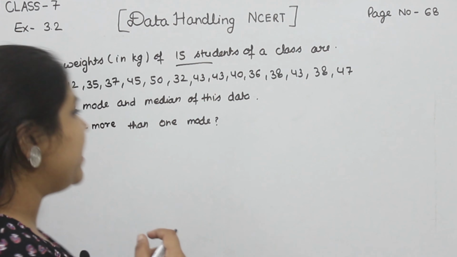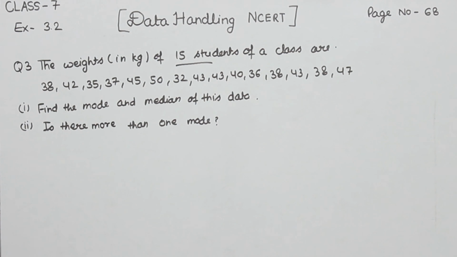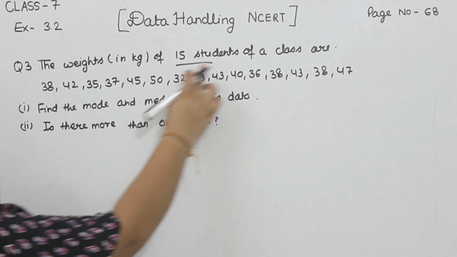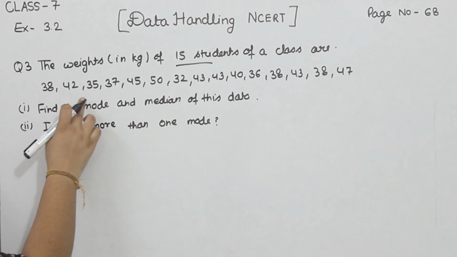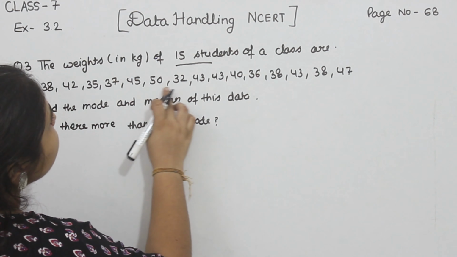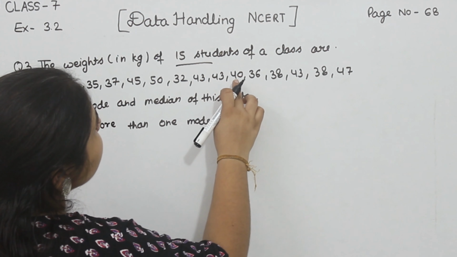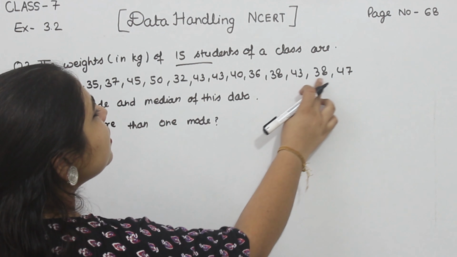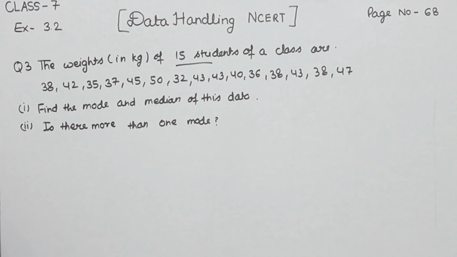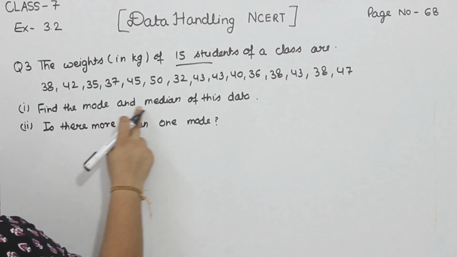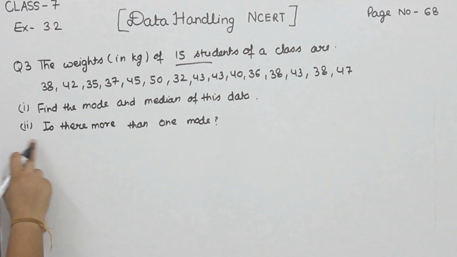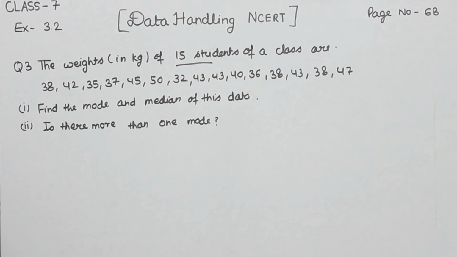We are here with another question of data handling. Exercise 3.2, page number 68, question number 3. The weights in kgs of 15 students of a class are 38, 42, 35, 37, 45, 50, 32, 43, 43, 40, 36, 38, 43, 38 and 47. Here there are two parts: first, find the mode and the median of the data, and second, is there more than one mode?